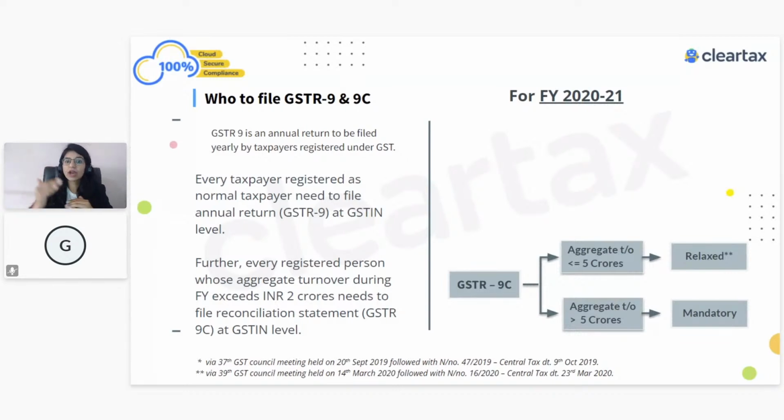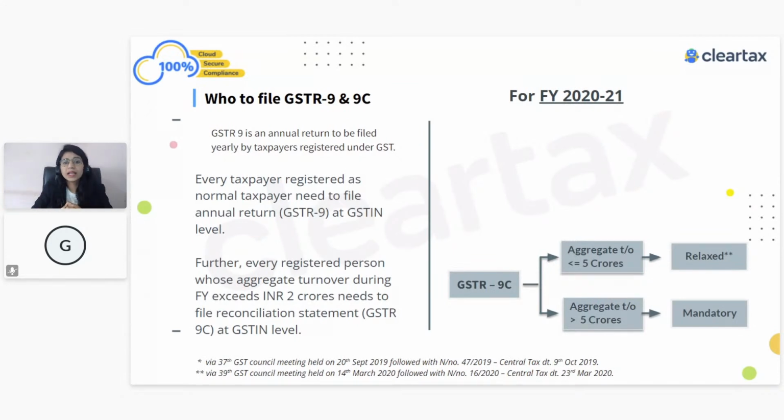And for the differences, you have to explain why there's a difference, because obviously there can be differences. One reason could be branch transfer. Let's say I'm transferring from one GSTN to another GSTN under the same PAN. If we look into the financial statement, that is not considered as turnover. But when it comes to GST return, we have to take that as part of turnover, and we also pay GST on top of that.